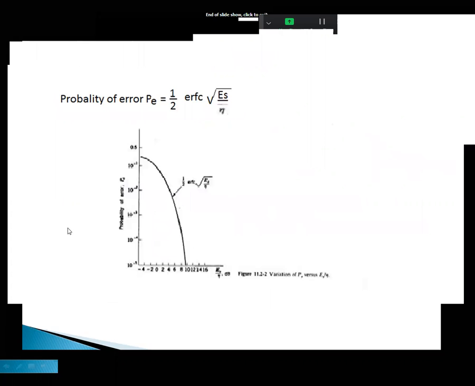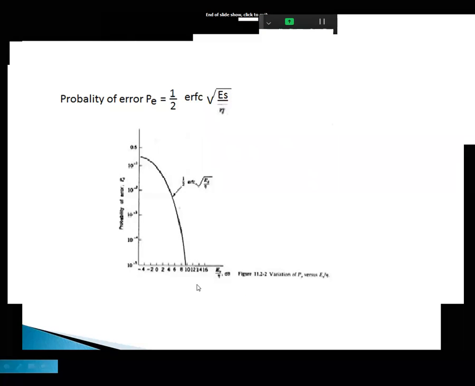Now, this is the curve. Probability of error P of E is equal to 1 by 2 ERFC root Es by eta. Let us see this curve.